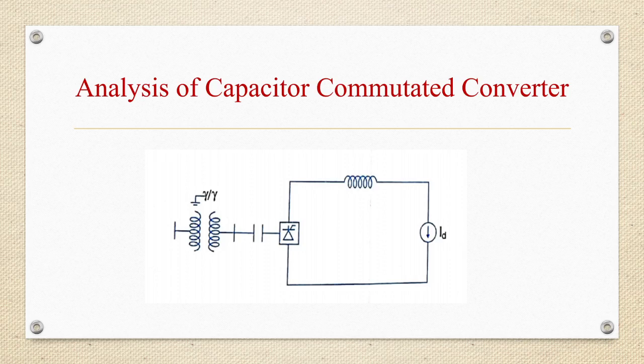The apparent extinction angle gamma APP is the margin angle, that is angle between the instant at which the valve turns off to the instant of the positive zero crossing of the sinusoidal commutation voltage. Actual margin angle will be higher because actual commutation voltage is the sum of commutation voltages due to the AC bus voltage and the series capacitor voltages. For example, if gamma APP is 2 degrees, actual value of margin angle can be 22 degrees.